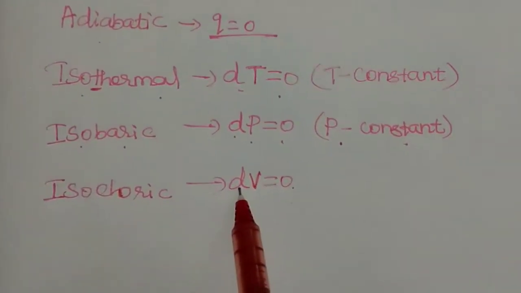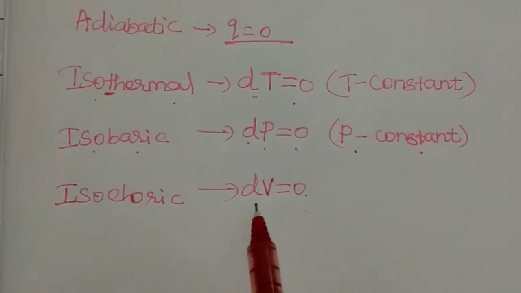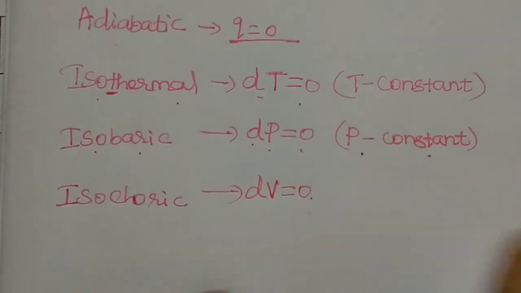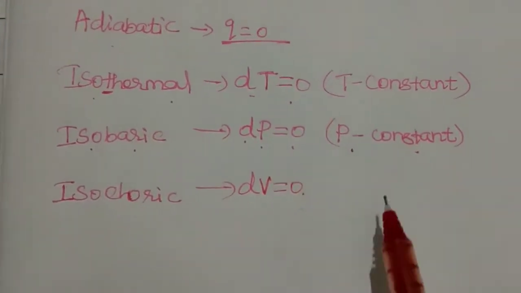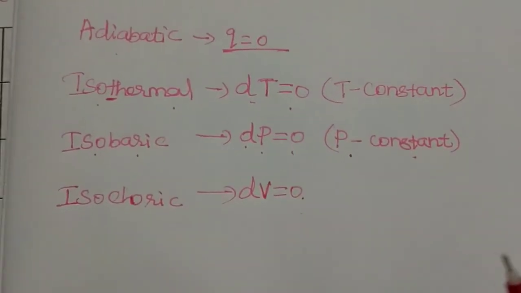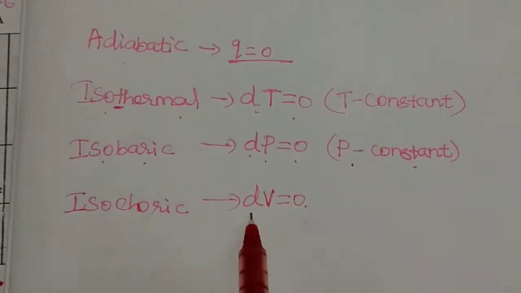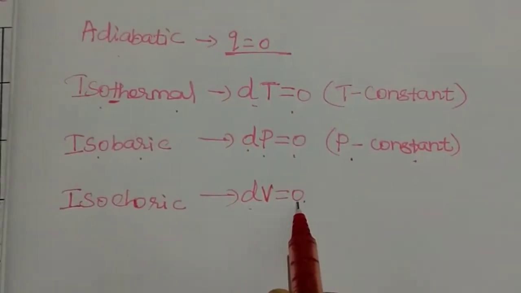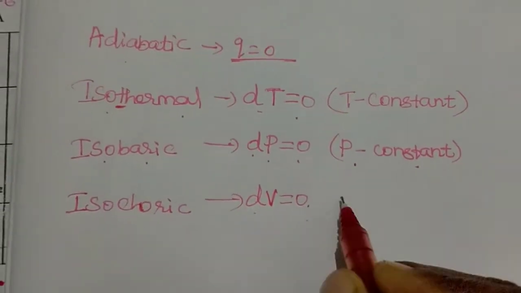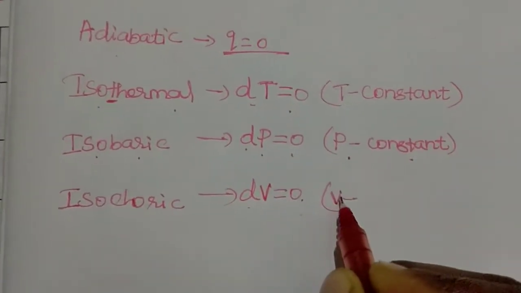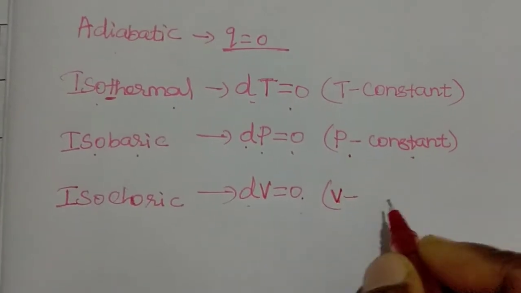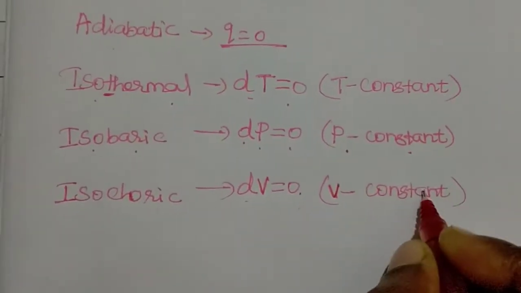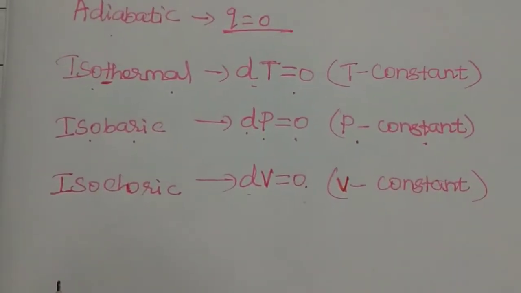That means there is no change in volume from the initial to the final stage of the reaction. So difference in volume is equal to 0 throughout the reaction. If the volume of a particular reaction is constant, that reaction is known as an isochoric process.